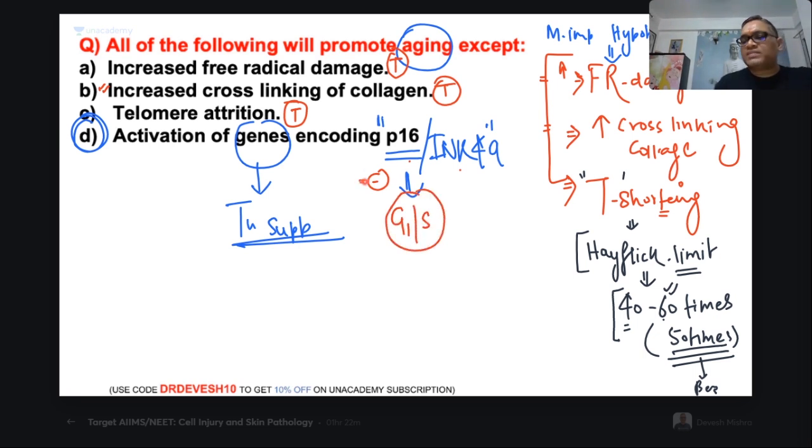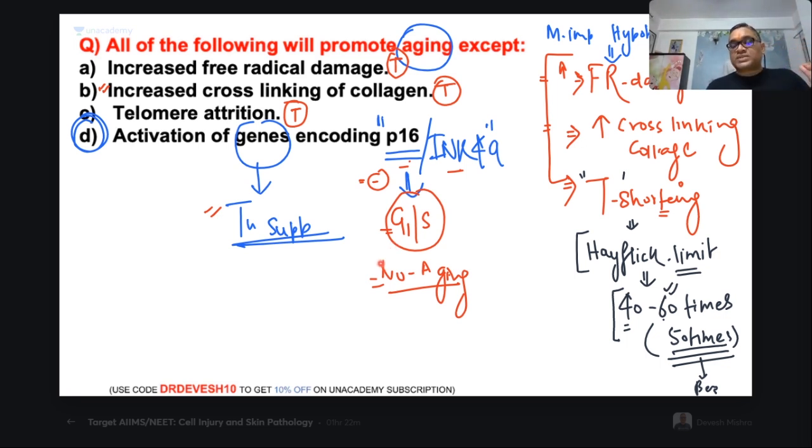They will inhibit them. They will stop the cell cycle. And if the cell cycle has been stopped, what will happen? There will be no cell cycle movement, and there will be no aging. Now you understood. So there is no aging, right? So this is going to reduce the aging. So this will not promote the aging. Whenever a tumor suppressor gene like P16 or INK4A is induced, they are going to stop the cell cycle, and that is why aging will also be stopped, right?